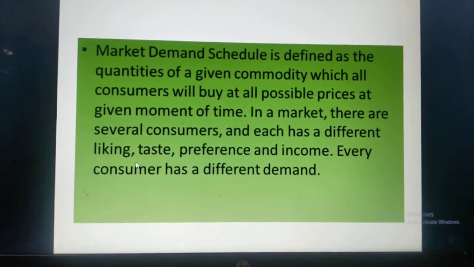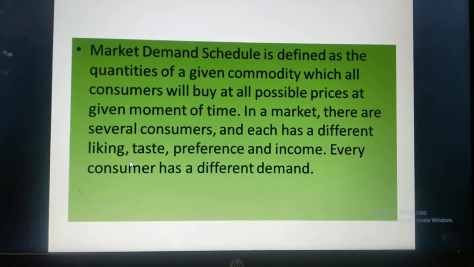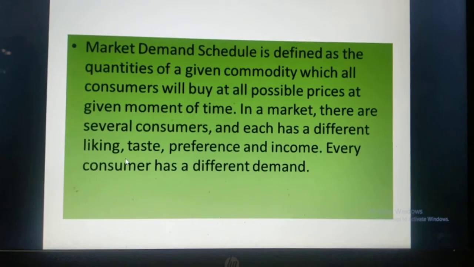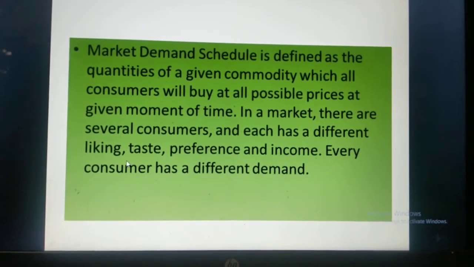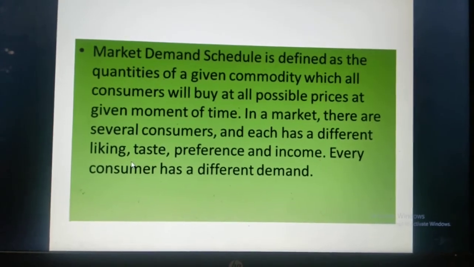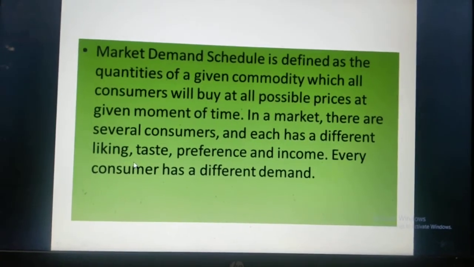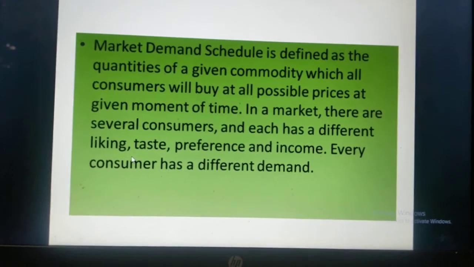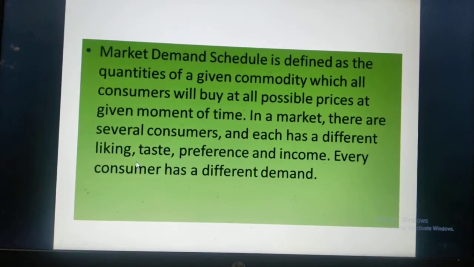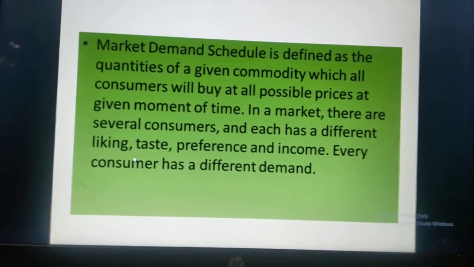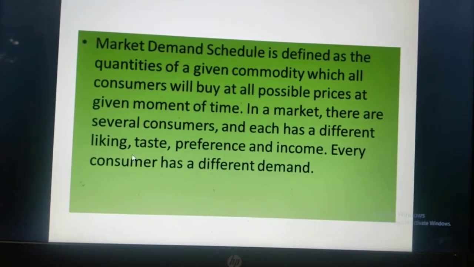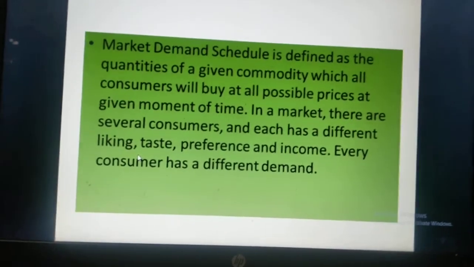Market means that various types of people are entering the market and purchasing. The word various means different. So when different people come to purchase different things, obviously different things will be demanded. Why? Because every person has their own taste, liking and preference, also because of his or her income, which also affects it. That means every consumer has a different demand.